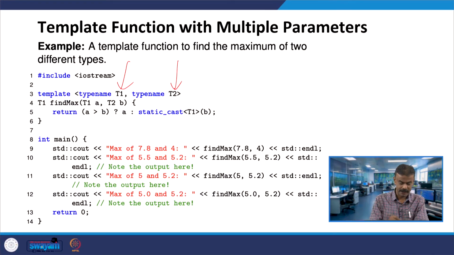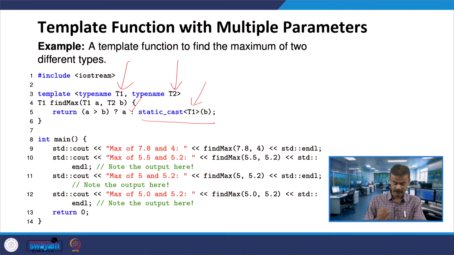Right. So, A greater than B, so it will return A, or it is typecasting to T1. Either you can do it here, or before A you do this typecast, static cast, let us say T2. So, you can do this.